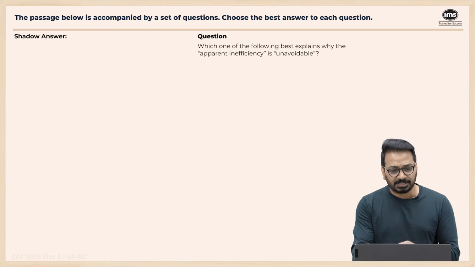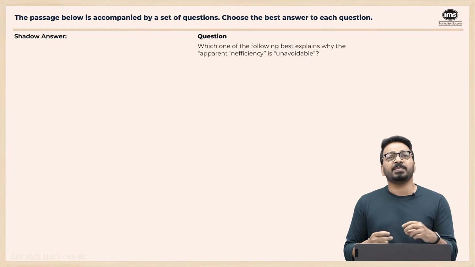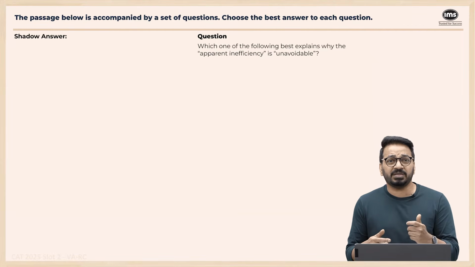Yeah? Now let's look at the questions. First question. Which of the following explains why the apparent inefficiency is unavoidable? Why is the apparent inefficiency unavoidable? What is the apparent inefficiency?